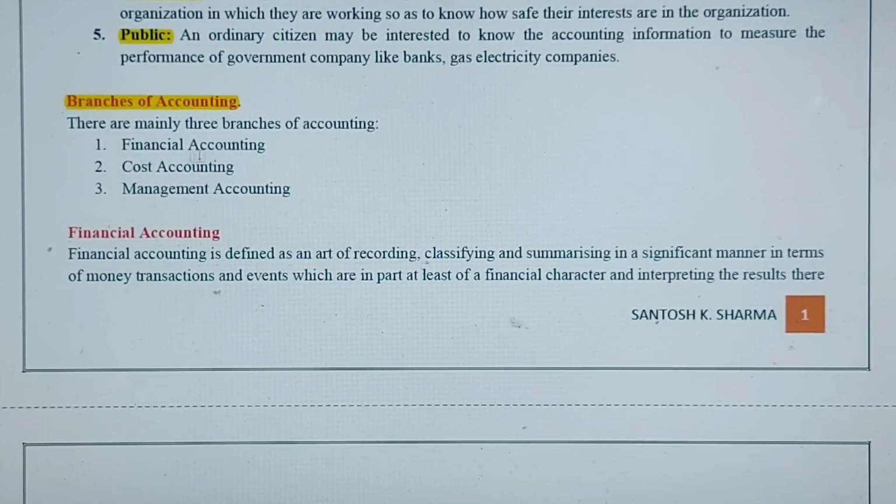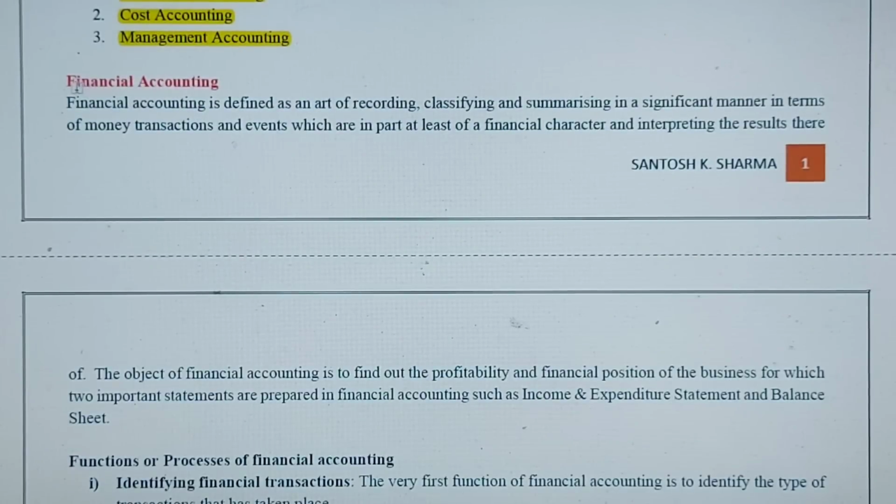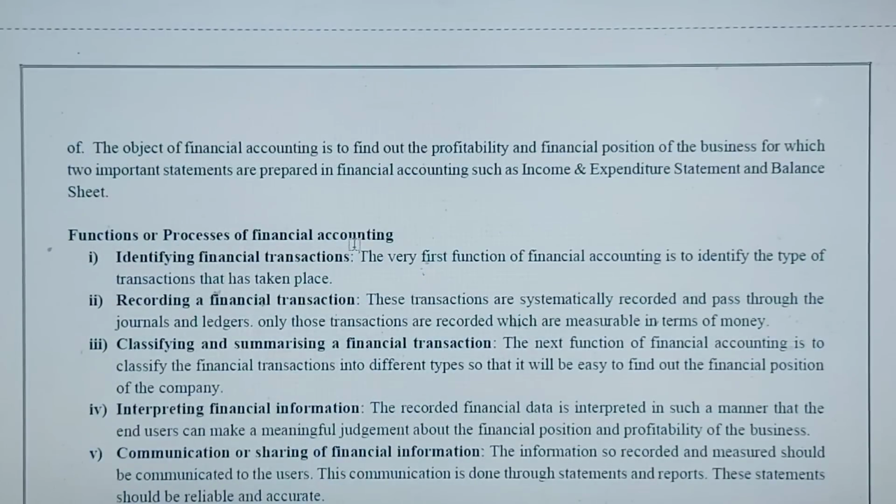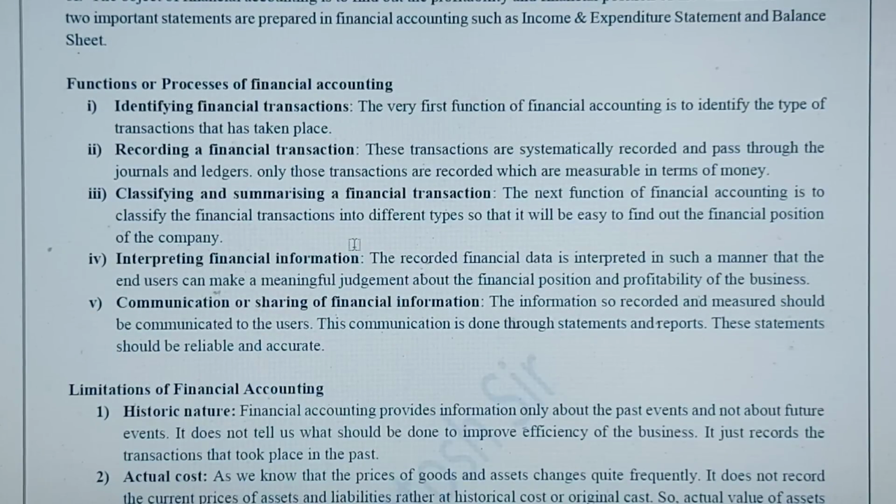Okay, now let's move on to different branches of accounting. Basically accounting is of three types. The first one is financial accounting, then cost accounting and management accounting. One by one we will discuss these. Financial accounting refers to recording, classifying and summarizing the financial transactions and finding whether the firm is in profits or losses. These are the different functions or advantages of financial accounting.